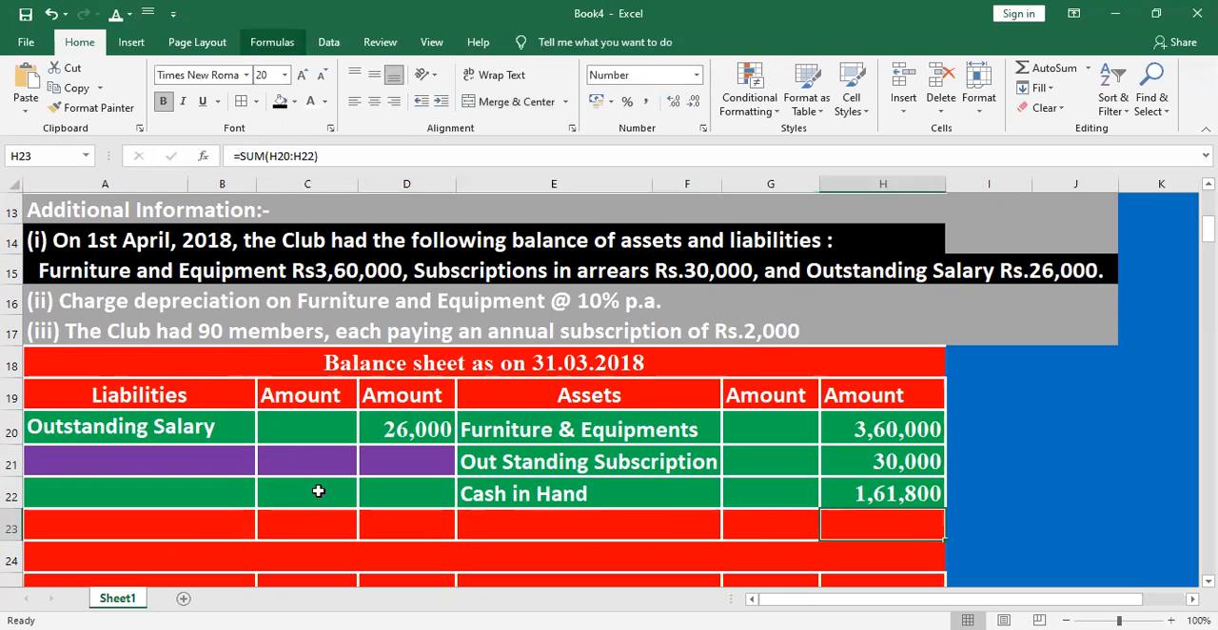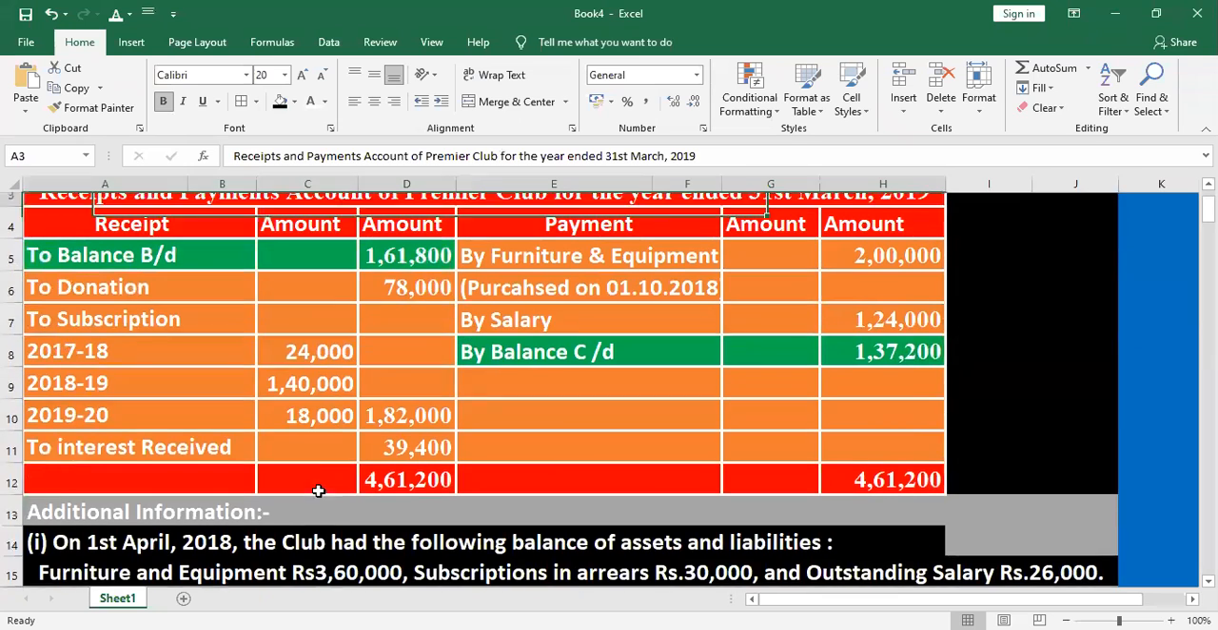What is the total of assets? 3,60,000 plus 30,000 plus 1,61,800. Total assets 5,51,800. Total of liabilities is only 26,000. The balance will be treated as capital fund. This is the opening balance sheet. Good. So what is next?